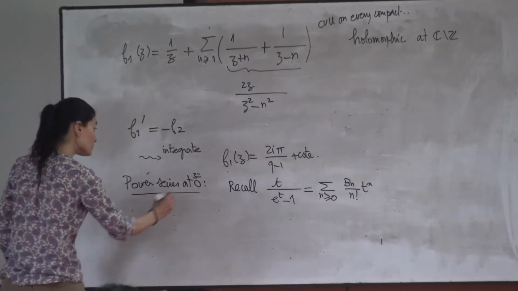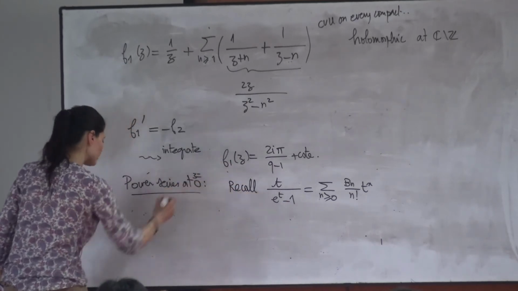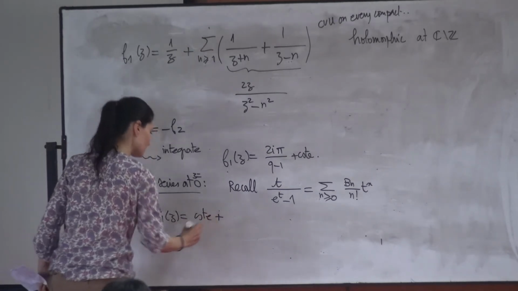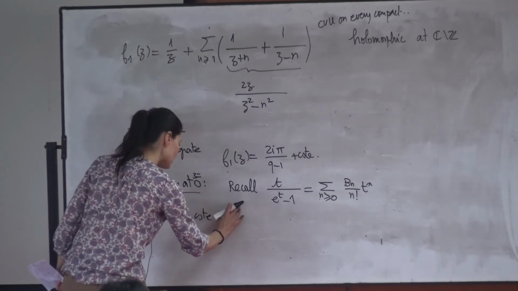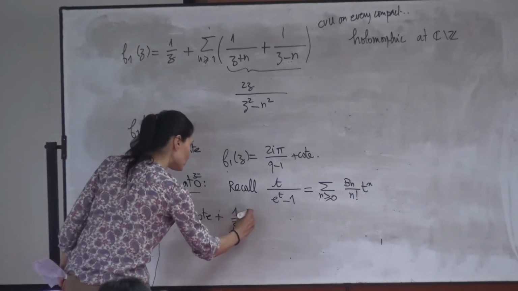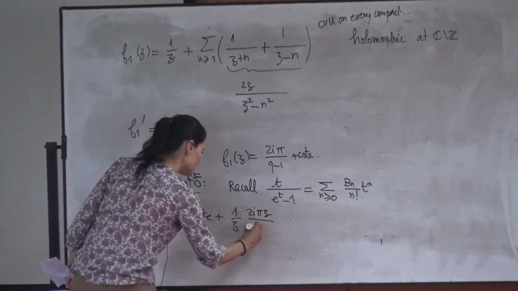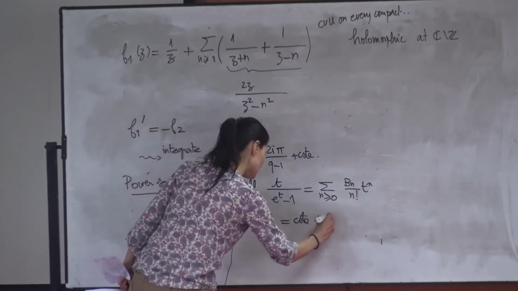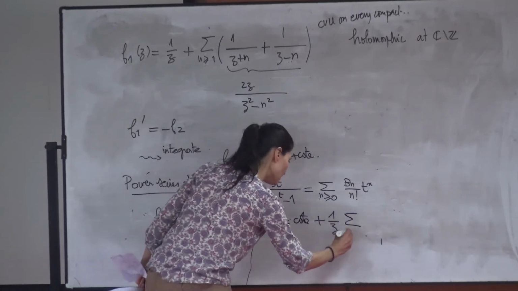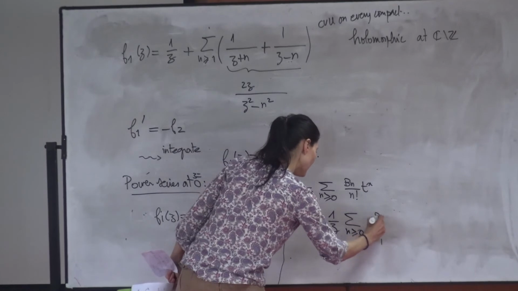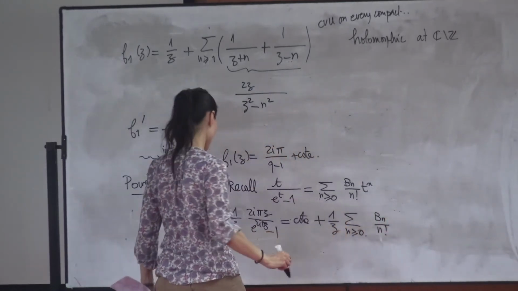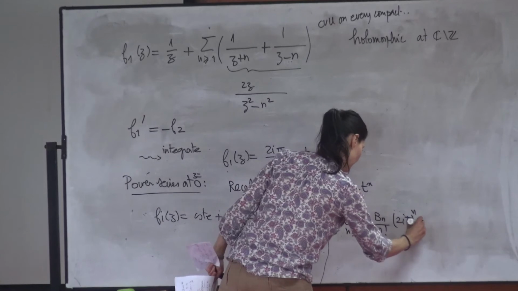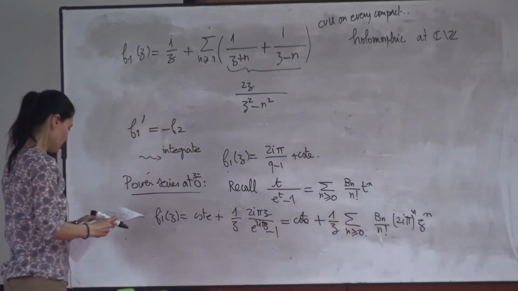Okay, so if I want to apply this to f1, I write f1 of z is equal to constants that I will compute later, times 1 over z plus 2 e^{πz} over e^{2πz} minus 1, and you get then this: the sum of B_n over n, 2 e^{πz} to the n.